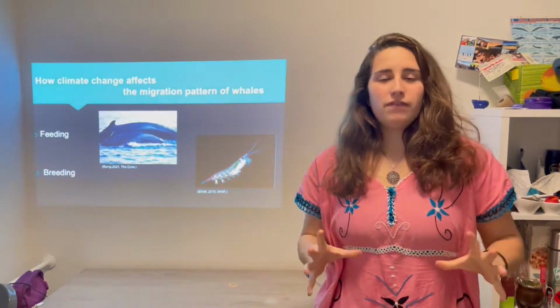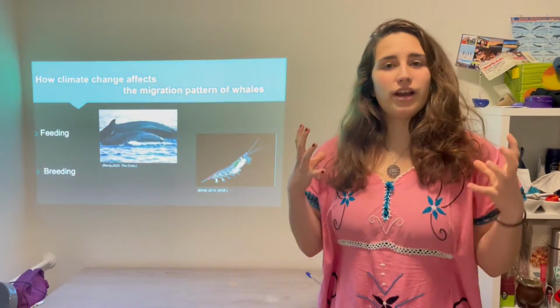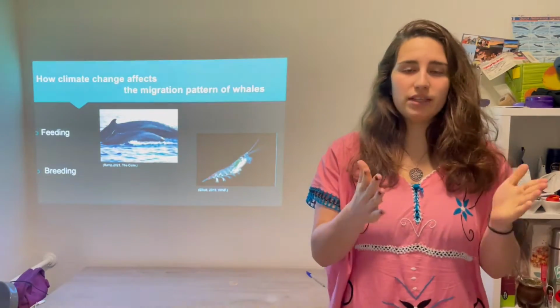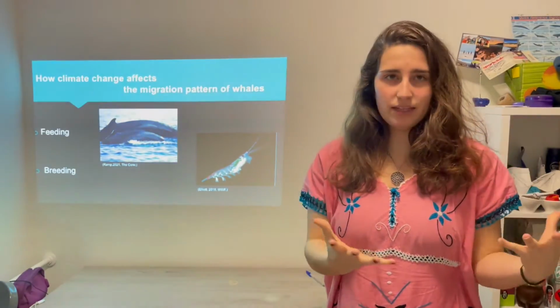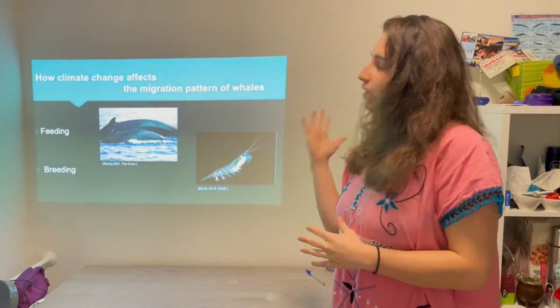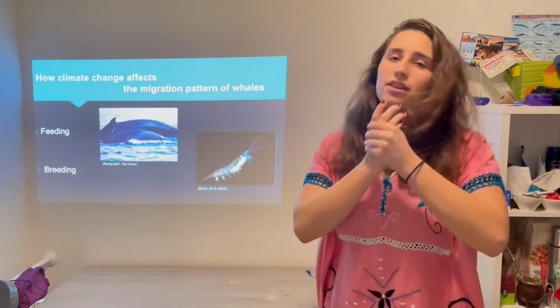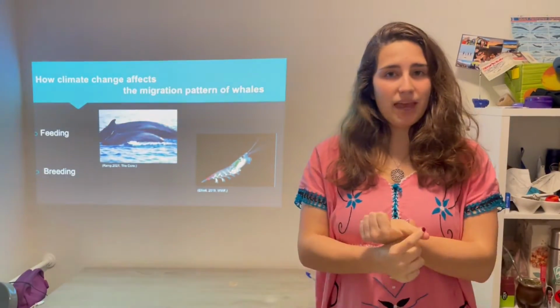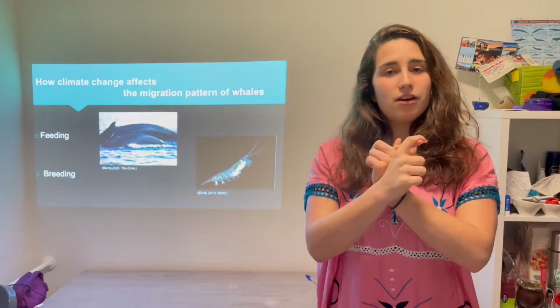We know that whales live in cold waters and they get their energy and resources from there. Then they migrate into warmer areas and they mate and breed. Our question was how climate change affects the migration pattern of whales. We will see how it's affecting the breeding behavior and the most important one, the feeding behavior.